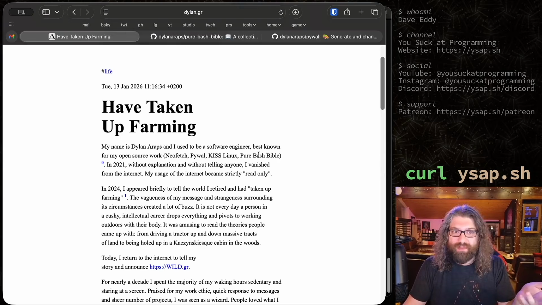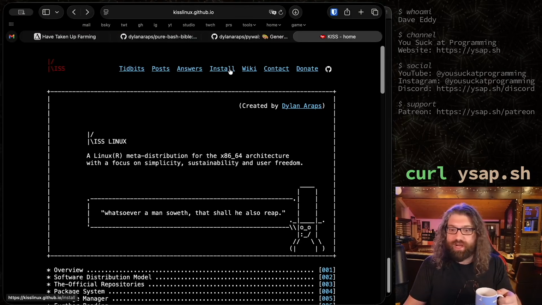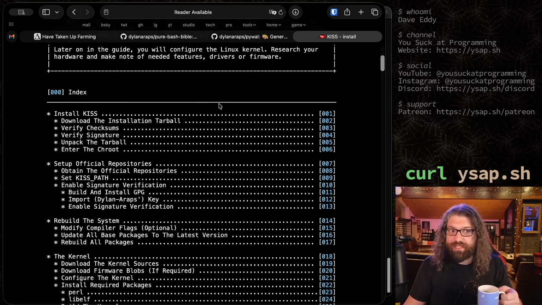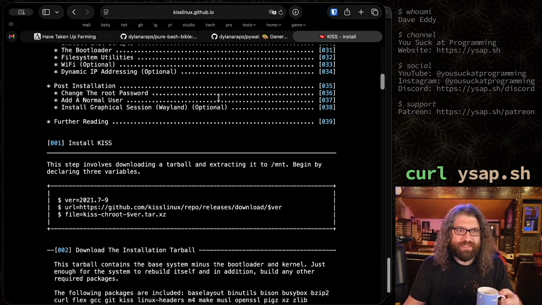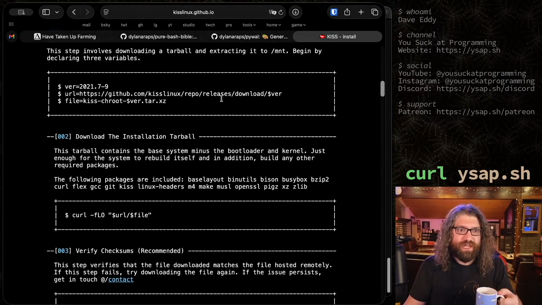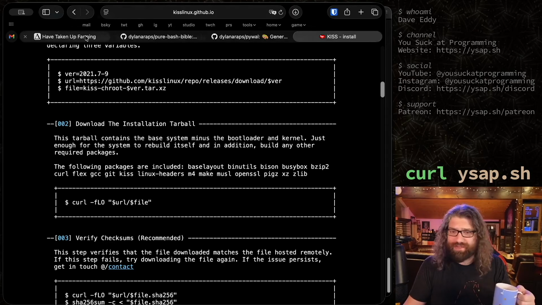We have the pure Bash Bible. We also have Kiss Linux. If you've never seen Kiss Linux, it's KISS, keep it simple, stupid. It's a really cool and interesting project. I have never installed it myself, but I've used it before. I remember, it was years ago, someone had a virtual machine. I remember logging into it and I was like, what is this distribution? This is so interesting. But yeah, again, let's not get distracted here. I'm so good at doing this.